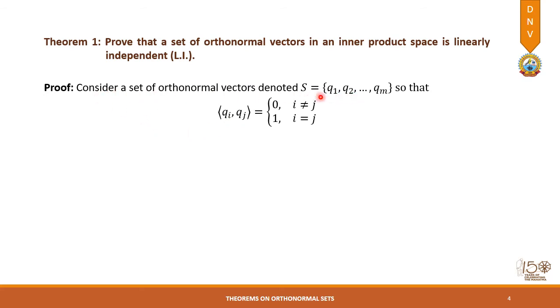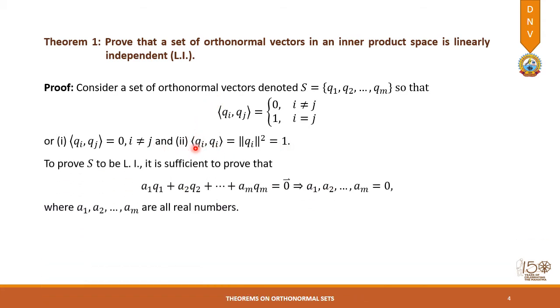We consider this set denoted by S = {Q1, Q2, ..., Qm}, so that the inner product of Qi and Qj is 0 for different values of i and j, and for similar values of i and j it is 1. So this is the definition we are going to use in the proof of this theorem. Or we can say the inner product of Qi, Qj is 0 when i is not equal to j, and the norm of Qi, any vector belonging to this set, is equal to 1. So this is the alternative definition of any orthonormal set of vectors.